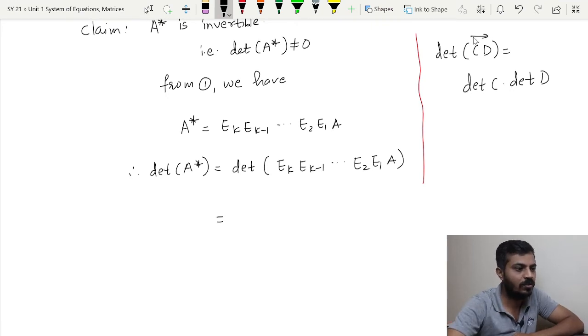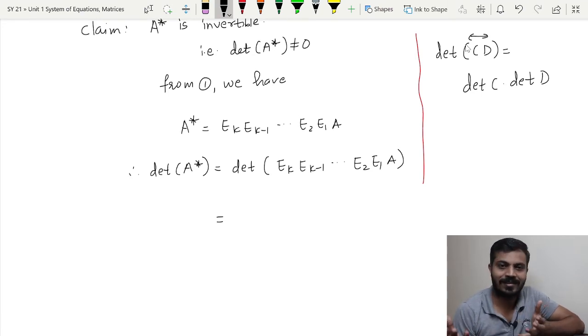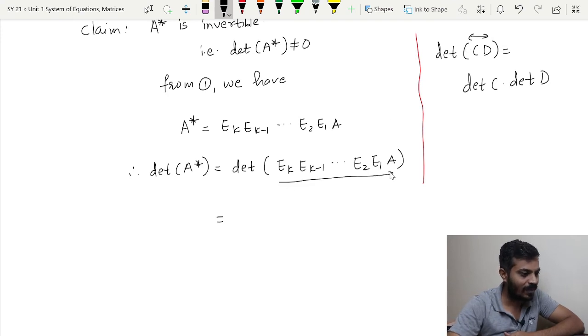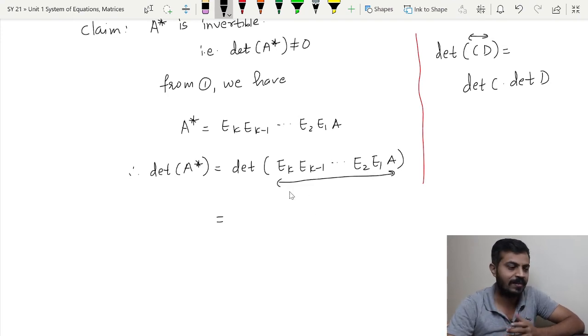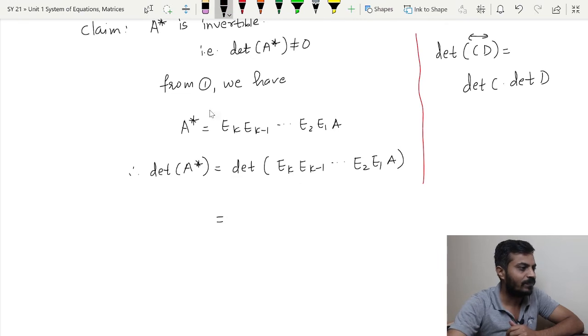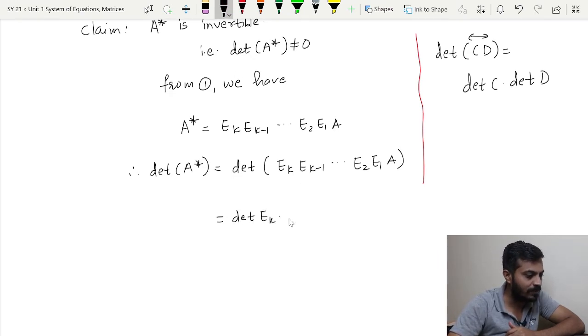Here you can see only two matrices are involved, C and D, but this property can be proved for any number of matrices involved in the product. Over here you can see that there are k plus 1 matrices in this product. So, how can we write it? This can be written as determinant of Ek multiplied by determinant of Ek minus 1, this continues, determinant of E2 multiplied by determinant of E1 and multiplied by determinant of A.